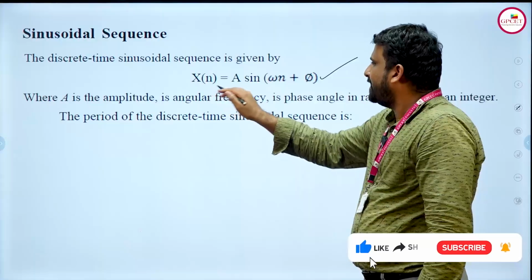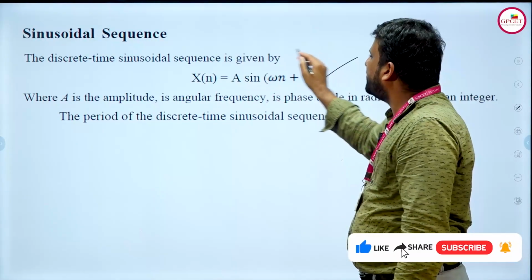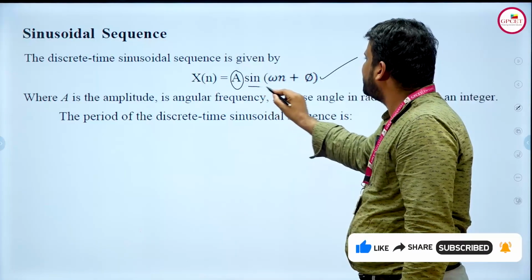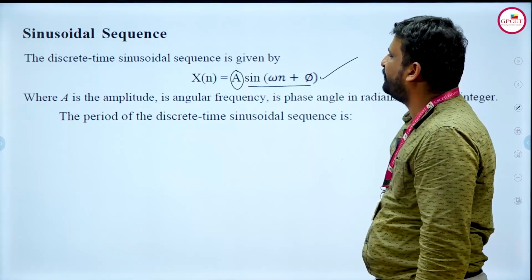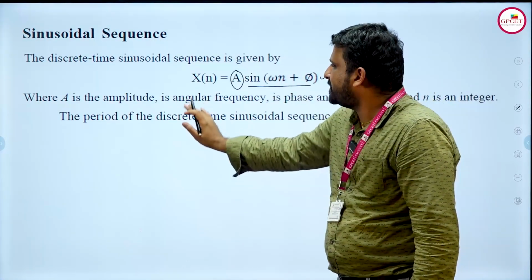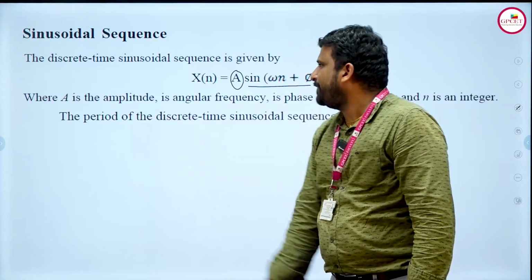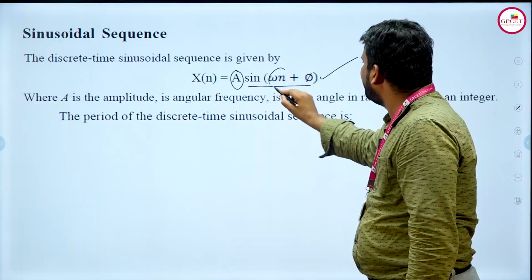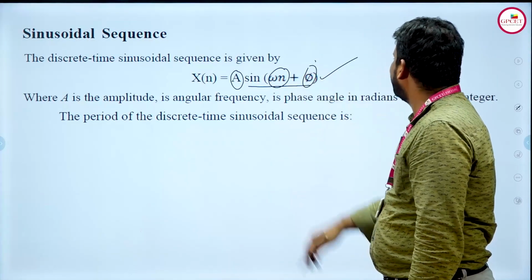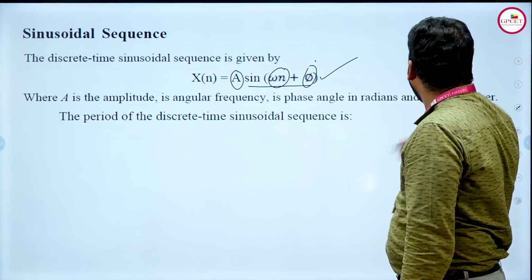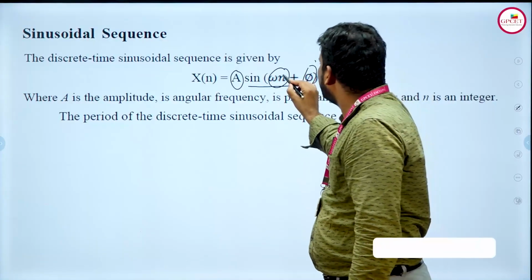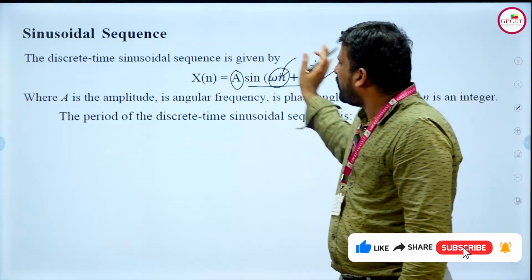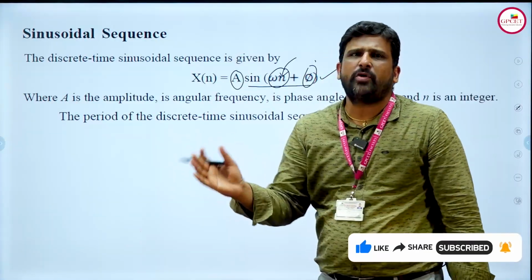It is nothing but a signal which consists of some information, where A is the amplitude, omega is the angular frequency, phi is the phase angle in radians, and n is an integer. So the combination of all these things is nothing but the sinusoidal sequence.